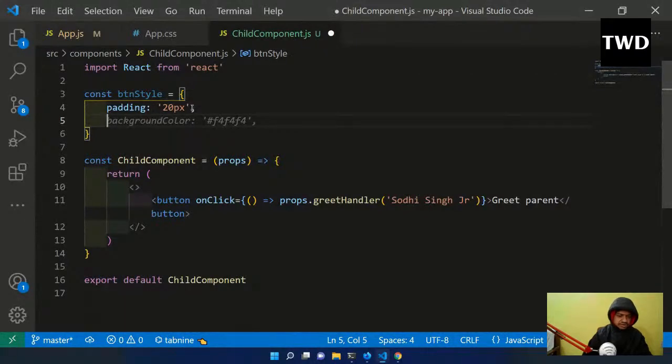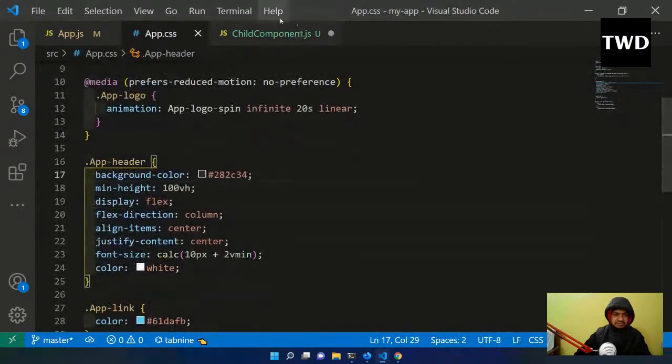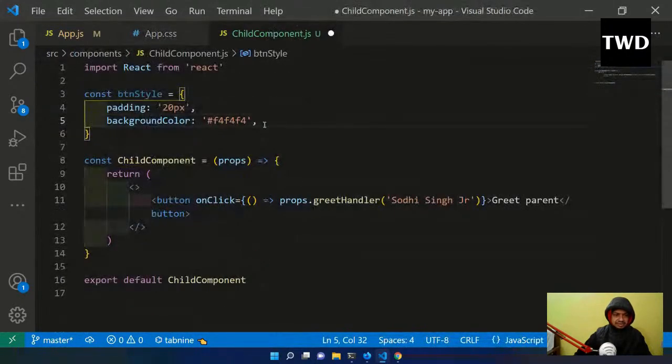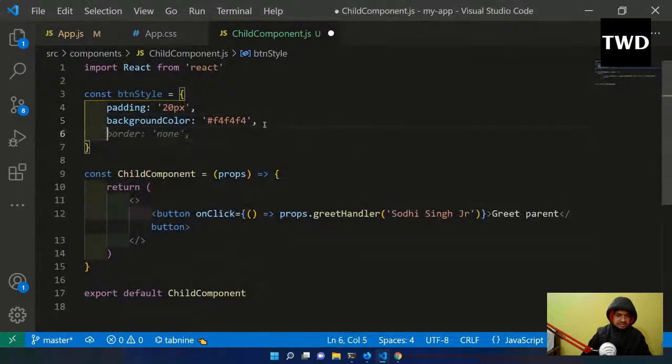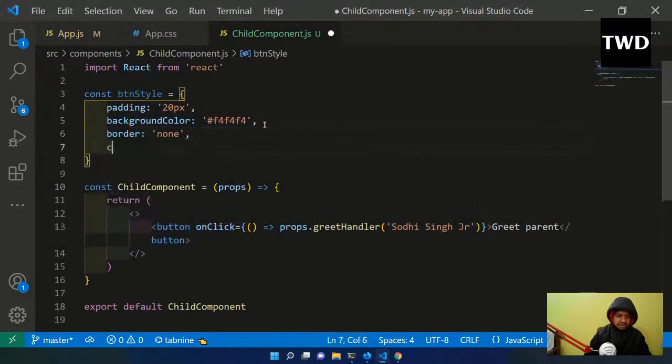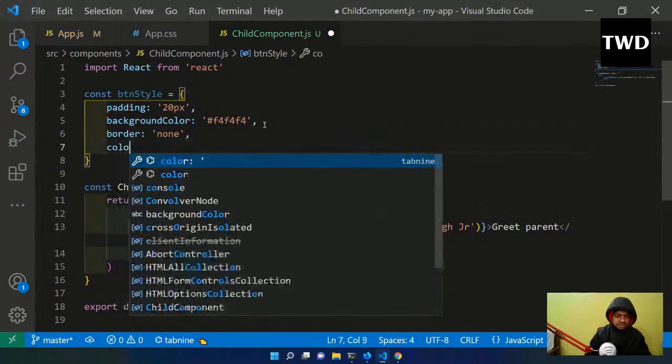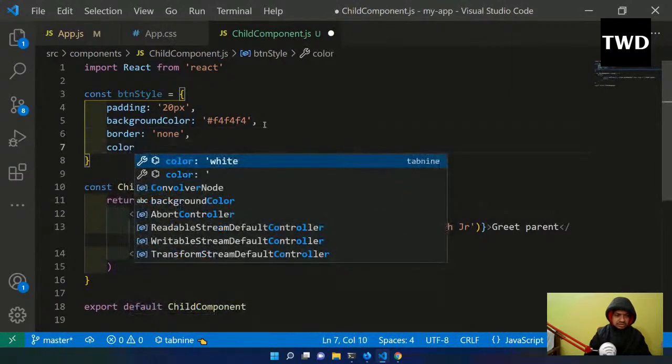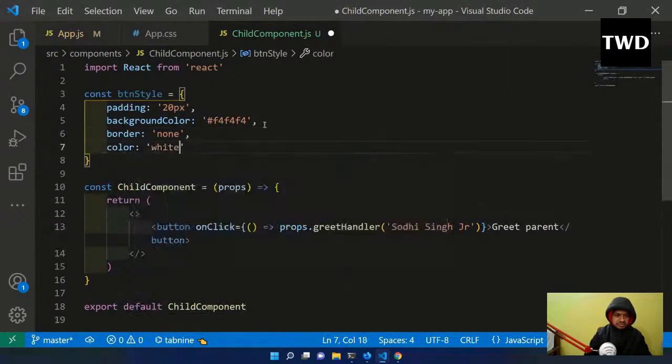Then maybe I'll change the background color. Another difference: background color is not with a dash like in CSS. This is camel casing here. And maybe border none, and a color. Okay, this I have done.